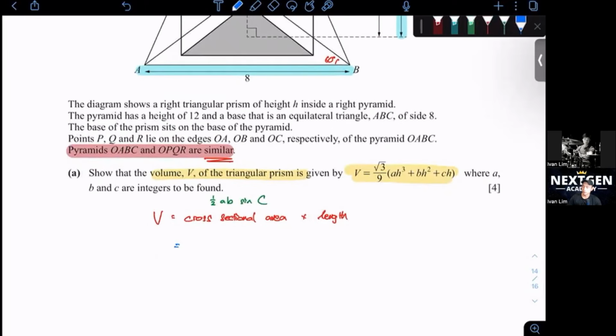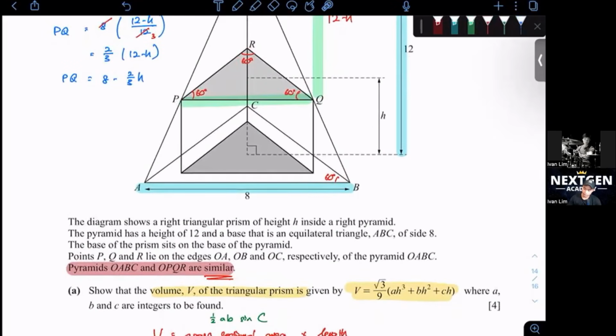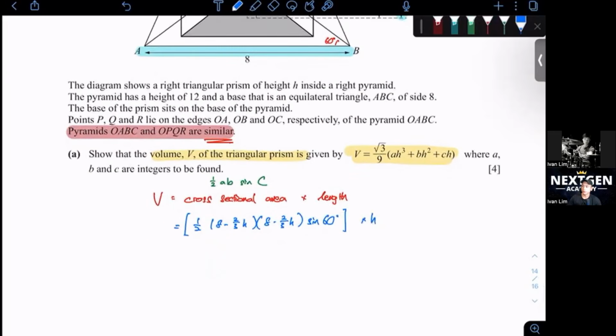So half ab sine 60 degrees, times what's your length? The length will be just this part here, the height, because we want to find the volume of the triangular prism.